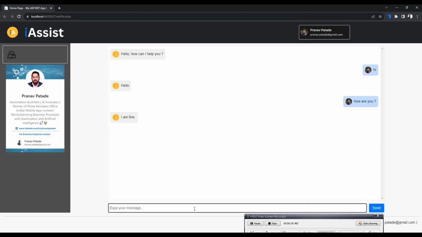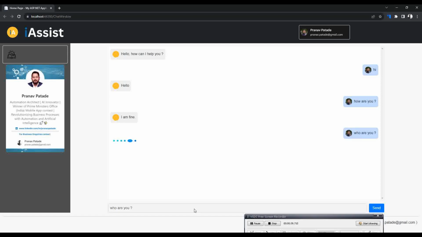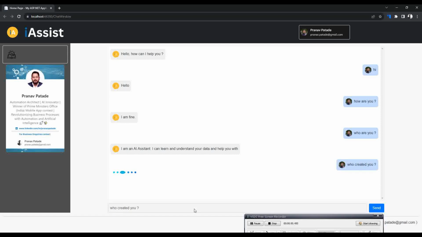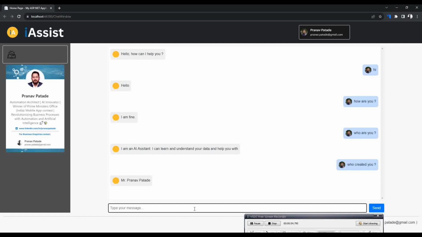Now let's ask who is the creator and who are you. So basically it's describing what its function is. It's an AI assistant. I can learn and understand your data and help you with it. Of course, why not take a credit of building this chatbot? So just to clarify, this is what I have built.